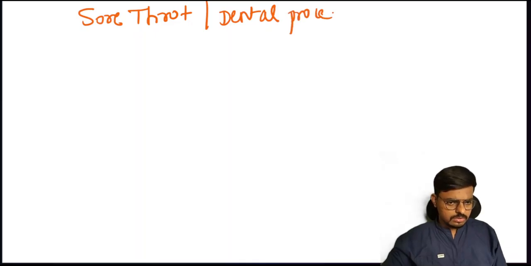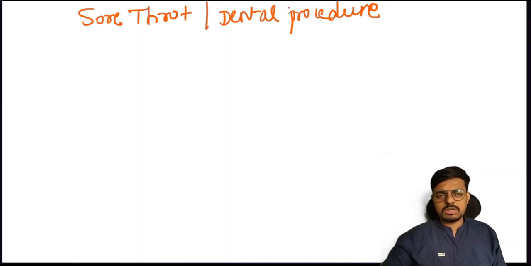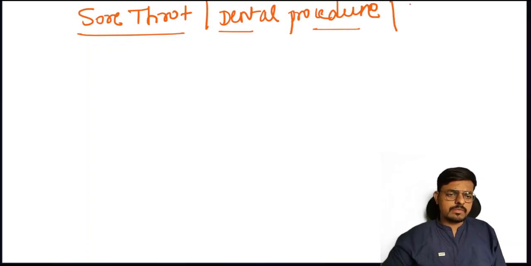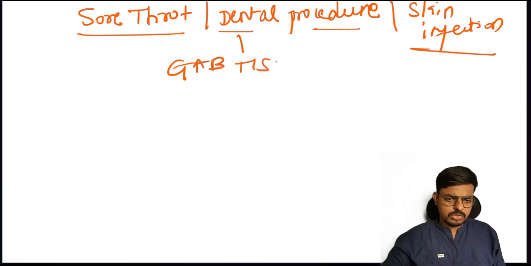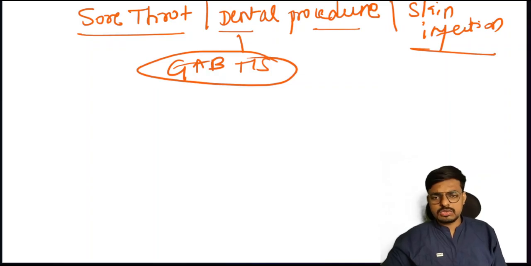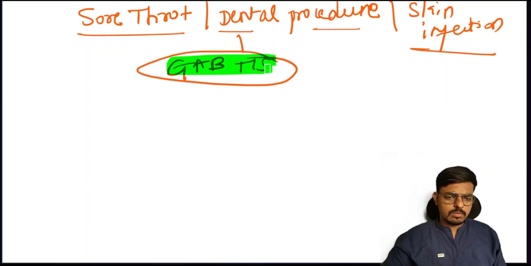Dental procedures mean any root canalization, any periodontitis treatment, any tooth extraction, that kind of history he can give. So dental procedures without antibiotic prophylaxis, and in some cases an untreated skin infection. Infection with which organism? That is the group A beta hemolytic streptococcus. This particular causative organism is responsible for rheumatic fever.